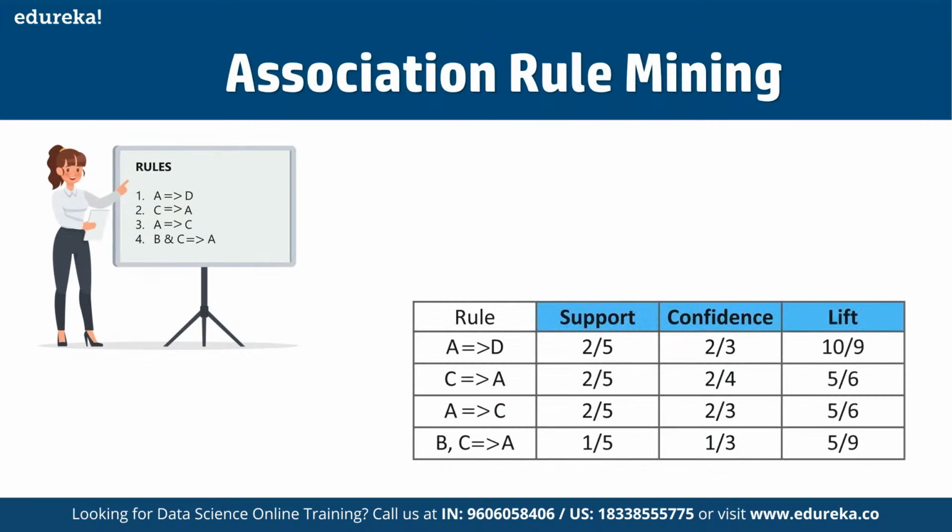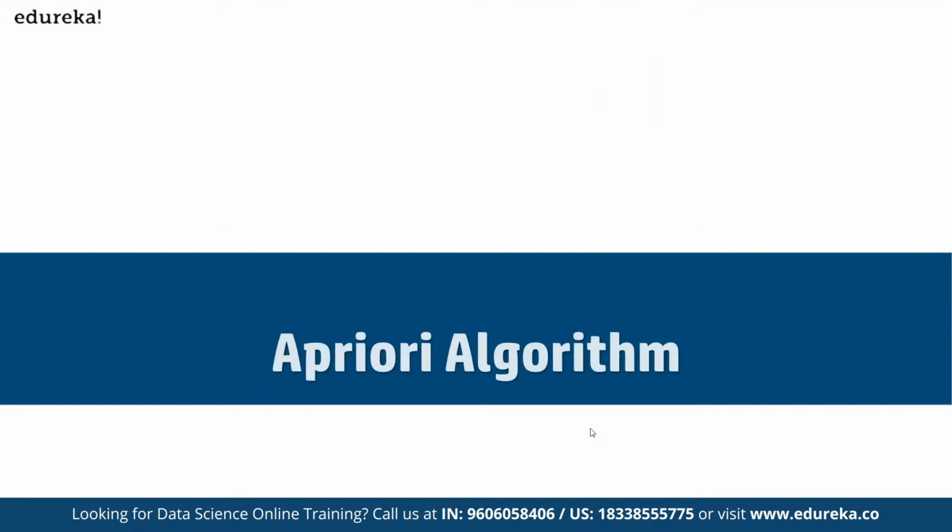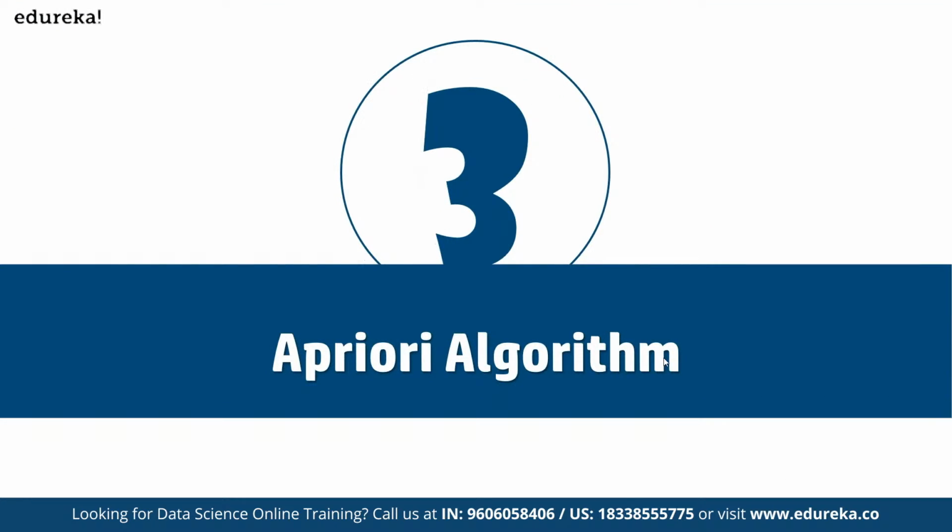And in the same way, we can find out the support. For those who are purchasing A, the probability of buying D, in terms of support, is 2 by 5. In terms of confidence, it is 2 by 3. In terms of lift, it is 10 upon 9. Whereas for C to A, that means what is the possibility that those who have purchased C will be buying A, the support is 2 by 5, confidence is 2 by 4, and lift is 5 by 6. Same way for A to C, and same way for BC to A. So we can see how the probability is distributed as we find out the possibility of one product being bought over the other.